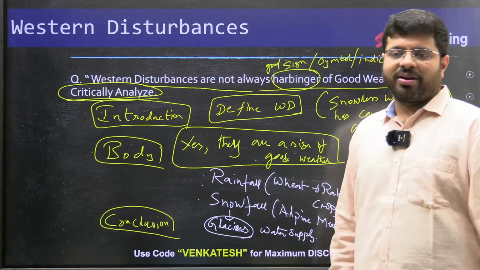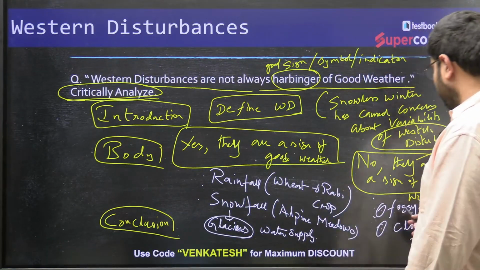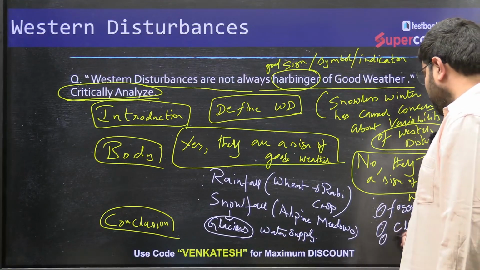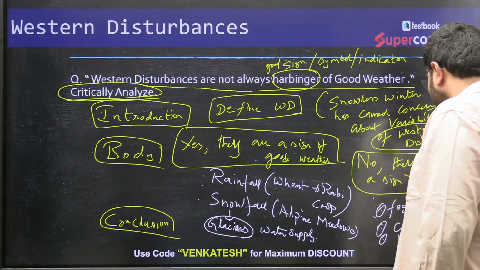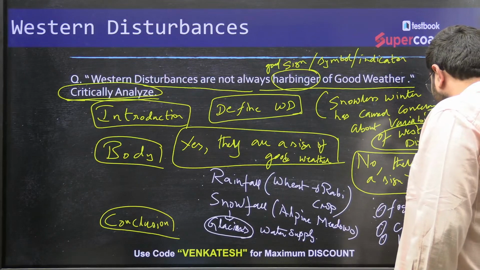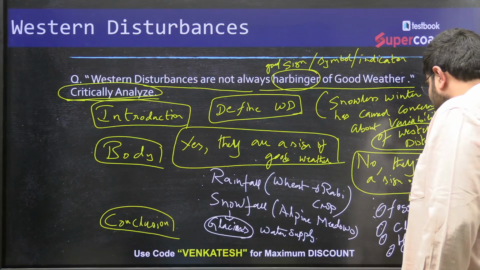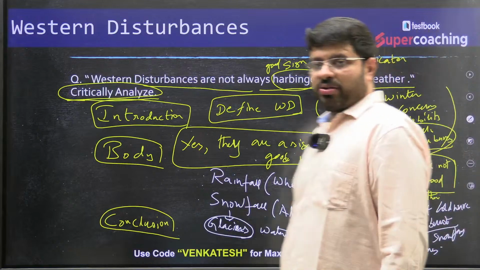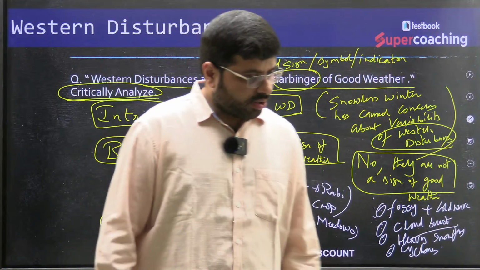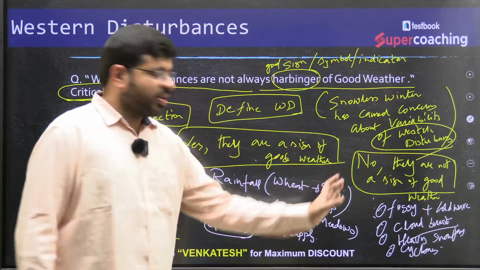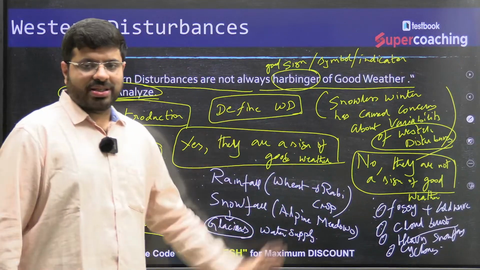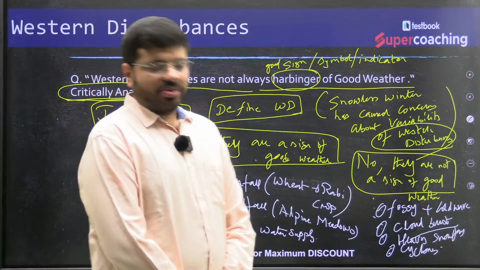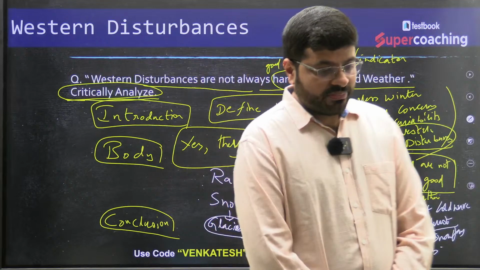I also told you they can be associated with cyclones. You need to write about all these points, the good signs and the not-good signs, together. Then you are able to write the answer very well.